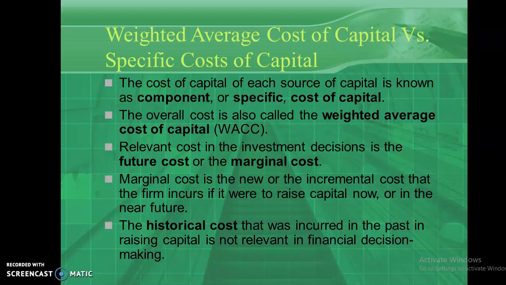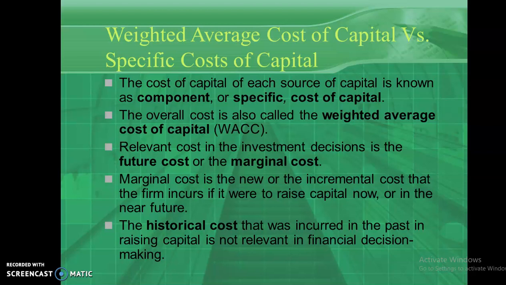What does it mean? Equity shareholders supply the funds to the company and expect a minimum rate of return from the company as compensation. That cost of capital is known as cost of equity. Debenture holders supply the funds to the firm and they expect a minimum rate of return from the company as remuneration. That is known as cost of debt. Just like that, preference shareholders supply the funds to the firm and they expect a certain minimum rate of return from the company. That is known as cost of preference shares. So the cost of capital of each and every source is basically known as the specific cost of capital.